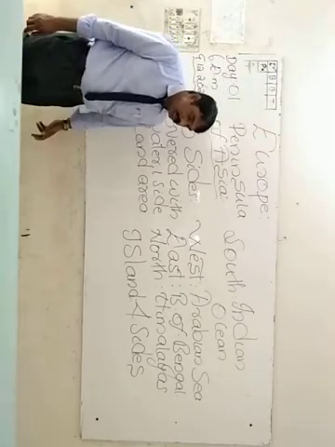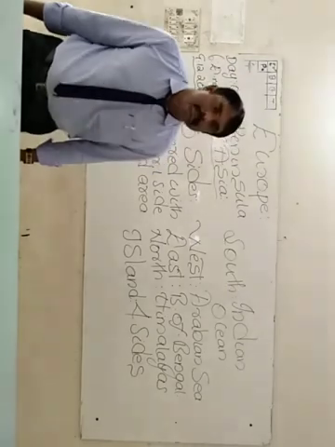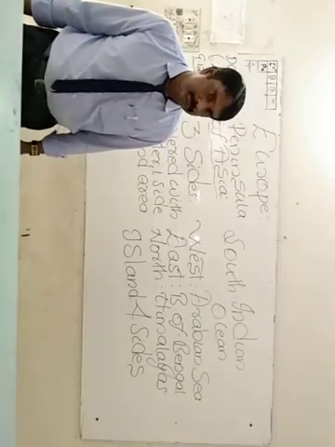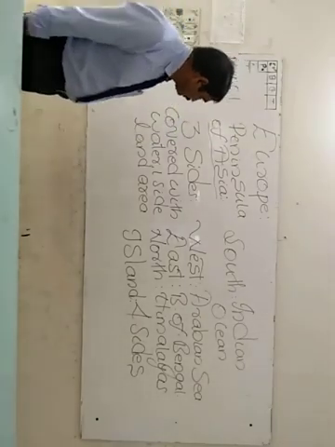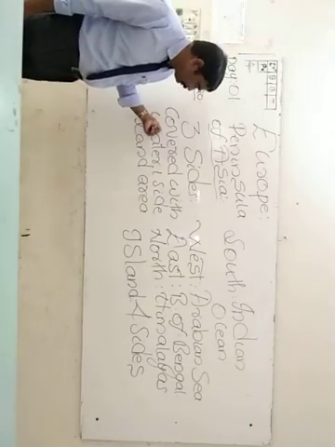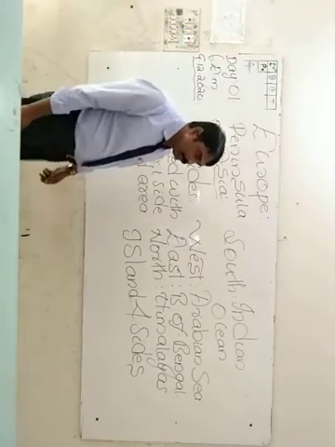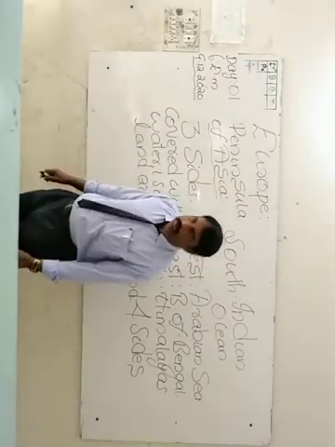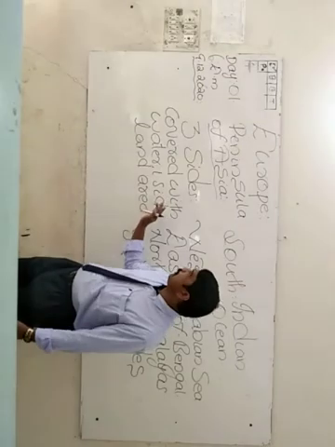Not only Europe, there are so many peninsulas in the world. India is the best example of a peninsula. What is a peninsula that we have learned? A peninsula is a piece of land in which all the three sides are covered with water.